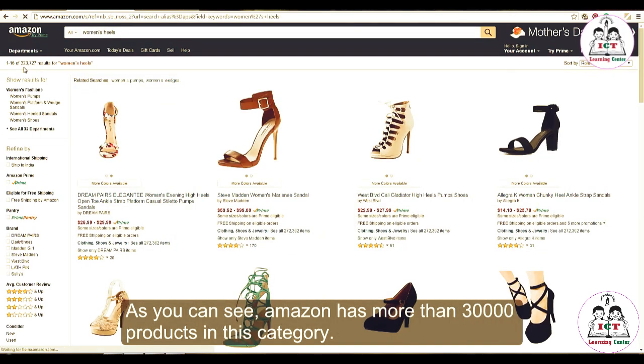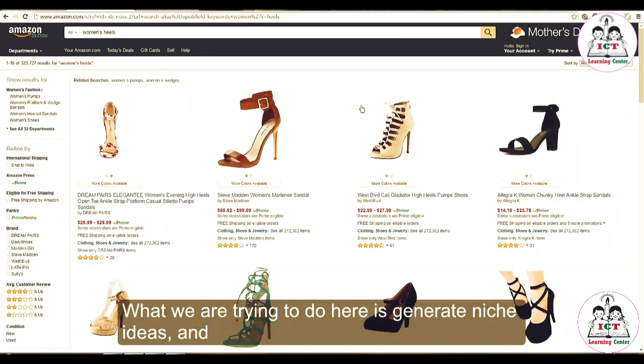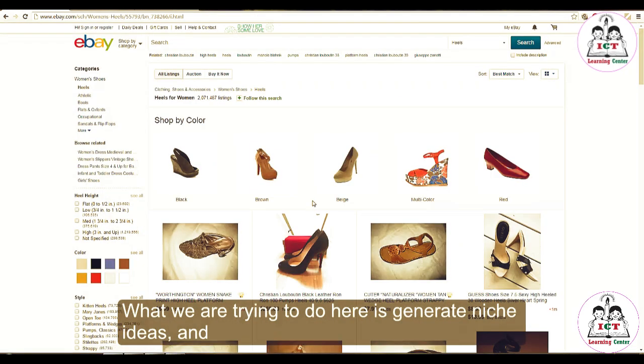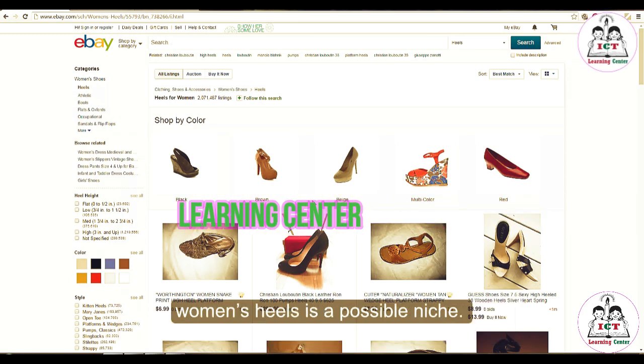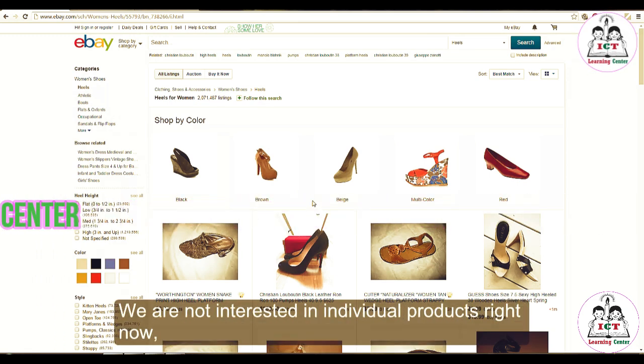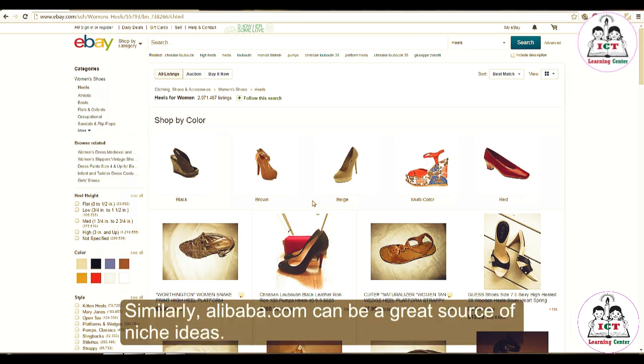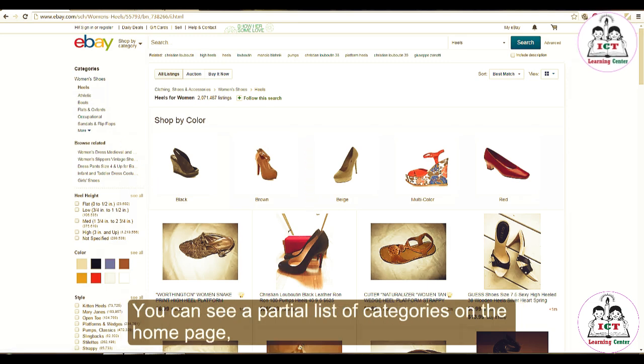As you can see, Amazon has more than 300,000 products in this category. What we are trying to do here is generate niche ideas, and women's heels is a possible niche. We are not interested in individual products right now. That will come later.